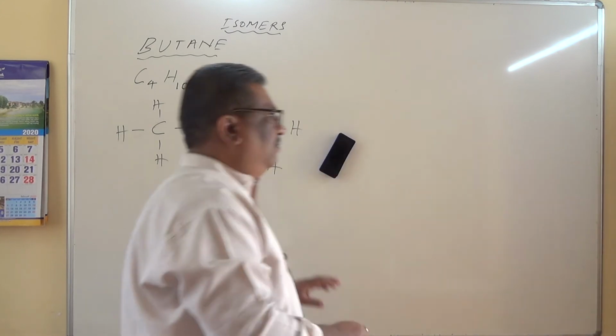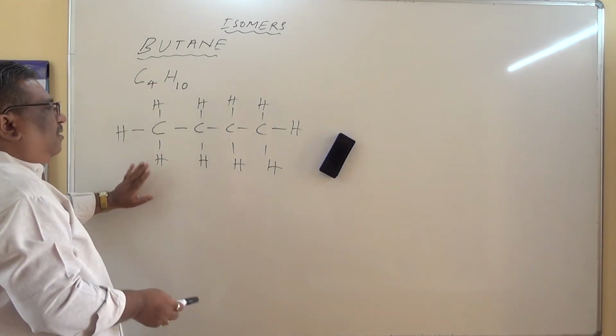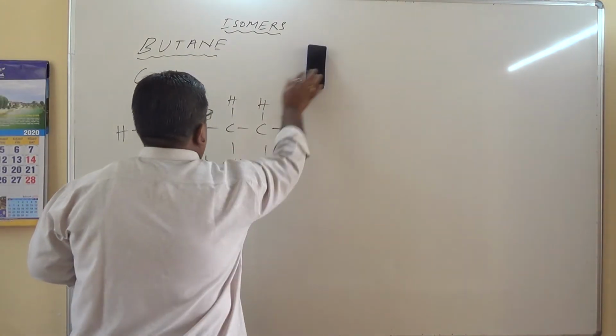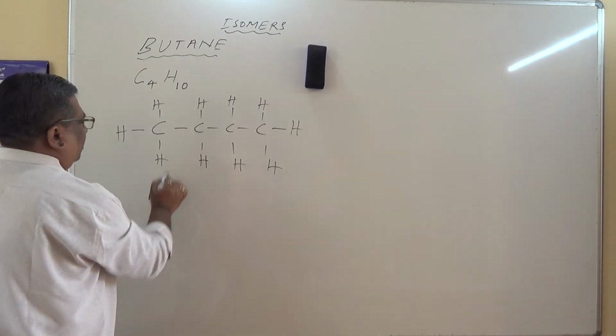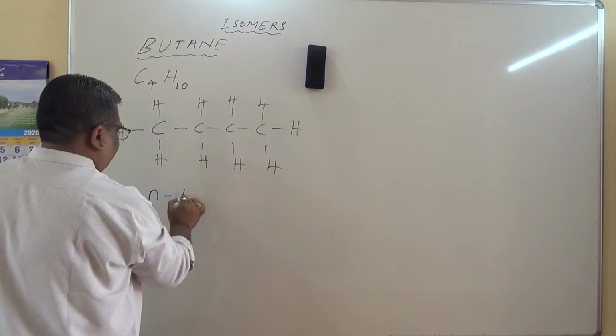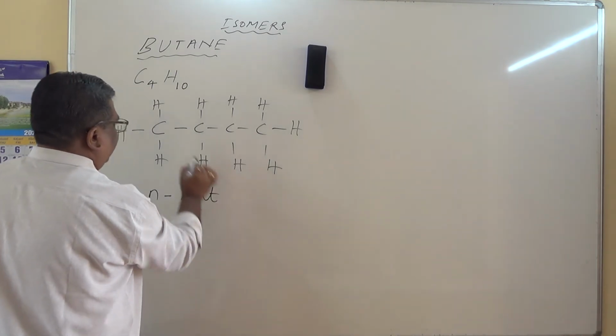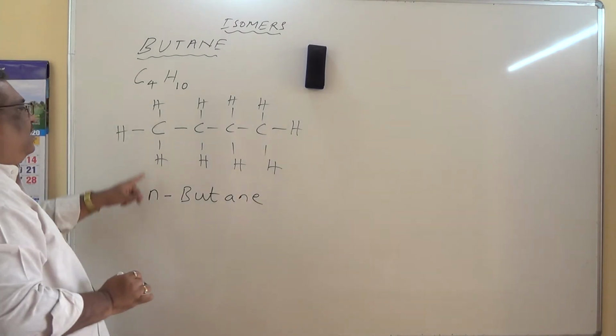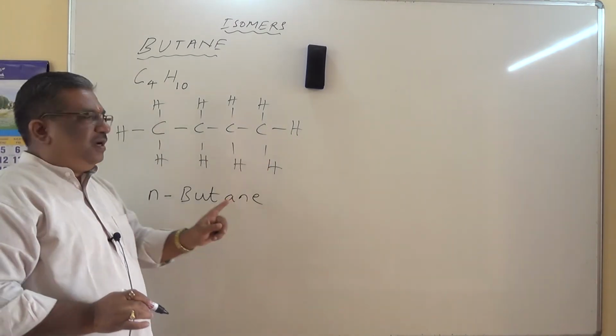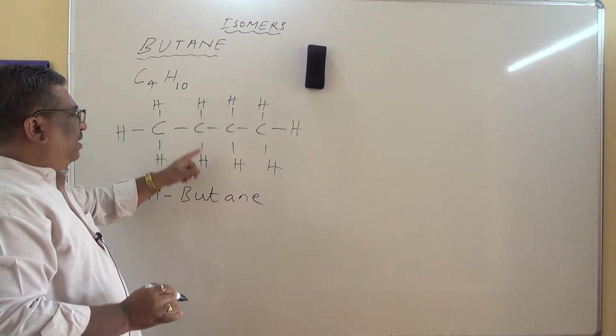Now, this is a normal butane because it is a straight chain. N for normal, 1, 2, 3, 4, butane, single bond between carbon atoms. So normal butane refers to the straight chain and 4 carbon atom single bond butane.